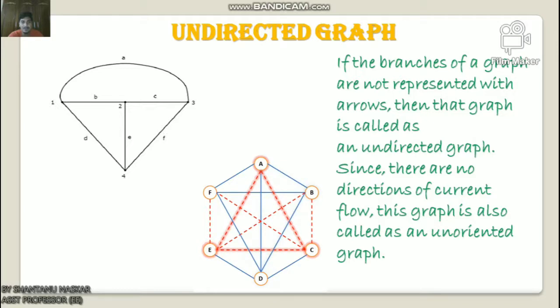Since there is no direction of current flow, this graph is also called an unoriented graph. In this picture, look here, there is no arrow on the branches of this graph. So this is an undirected graph.